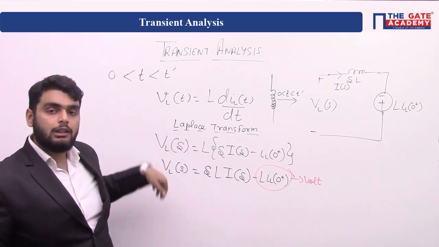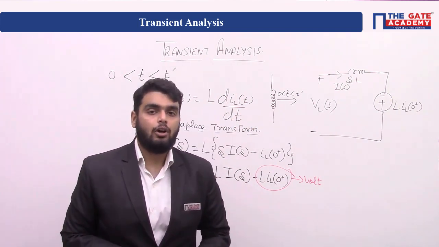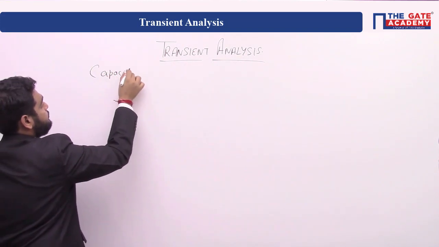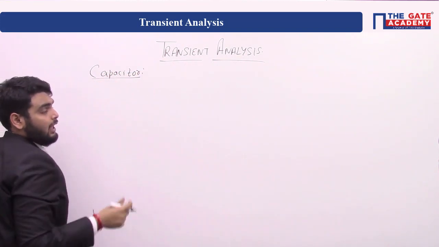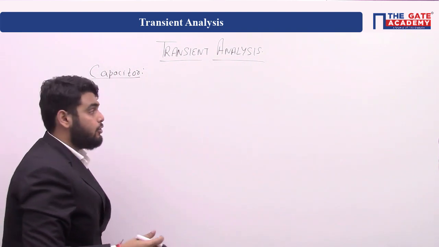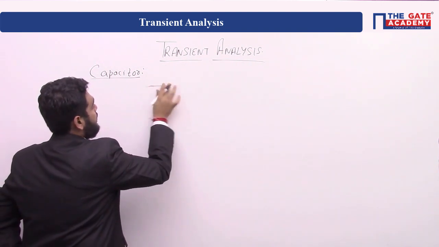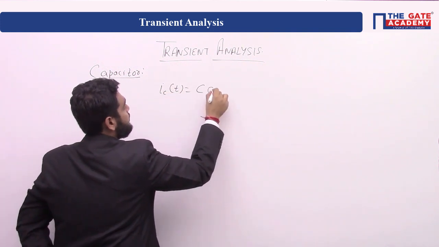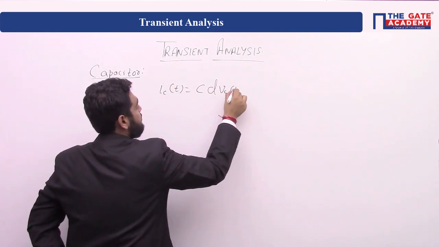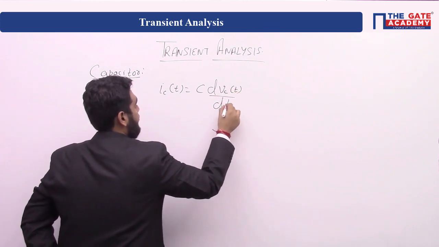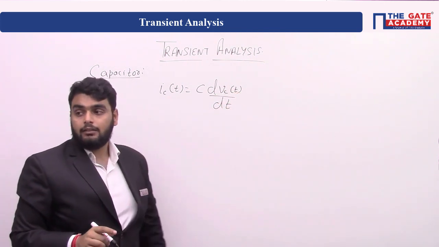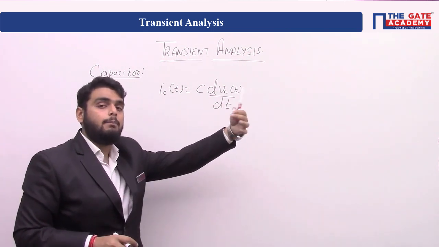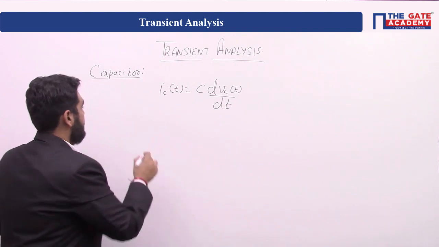Now we will see all the same concept in the capacitor also. Now for the capacitor, what is the equation of current? The equation of current across the capacitor is equal to C dv_C(t) by dt. Yes or no? Now we are seeing how our capacitor will behave at different time instants.